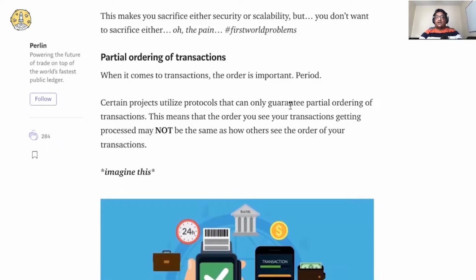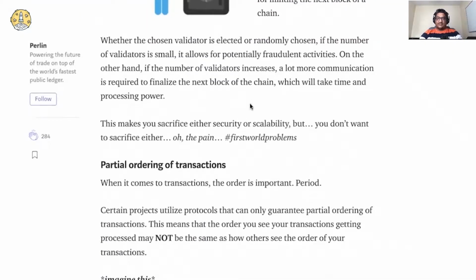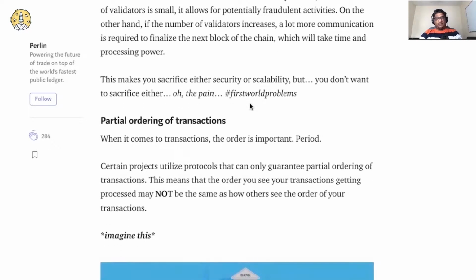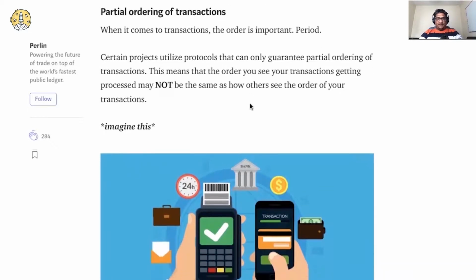So Wavelet is coming with something next level on this one. They don't have any leader or election based system, right? Rather, they're using something called a leaderless algorithm. So let's have a look at this.